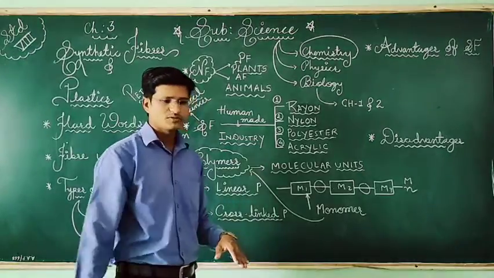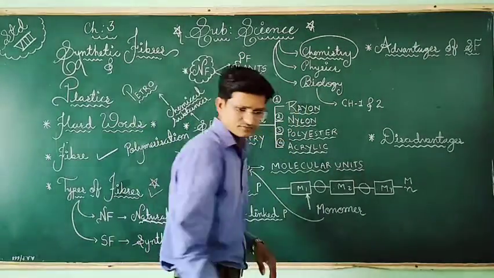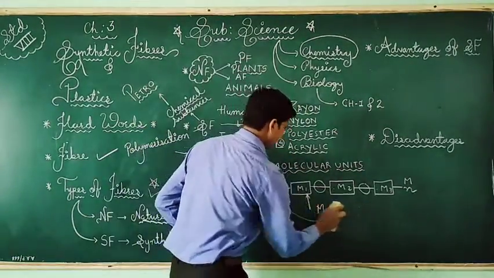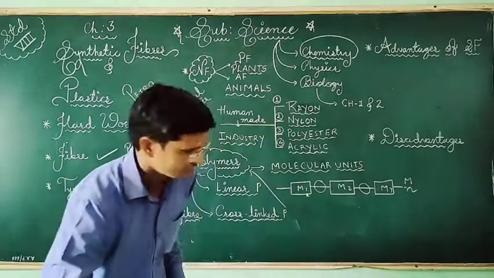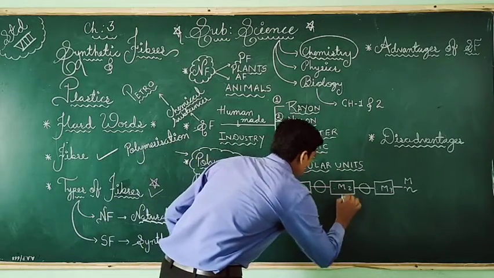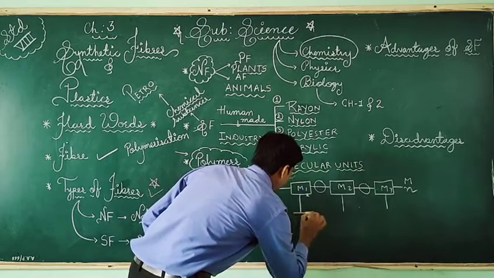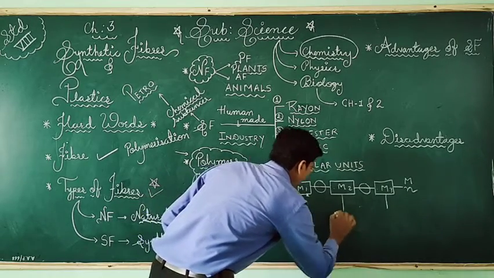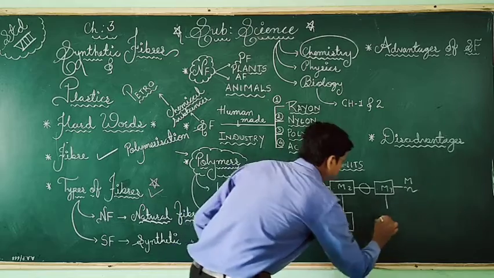And cross linked polymers means what? They can cross. You can see, they will join here, they will join here, they will join here. So like this they will form a shape.